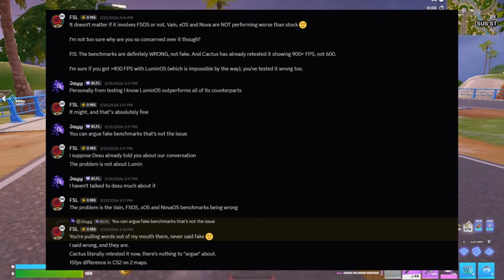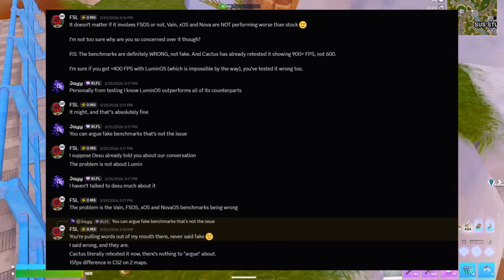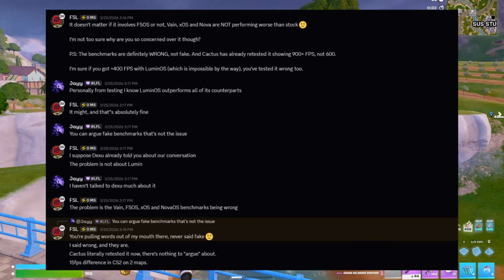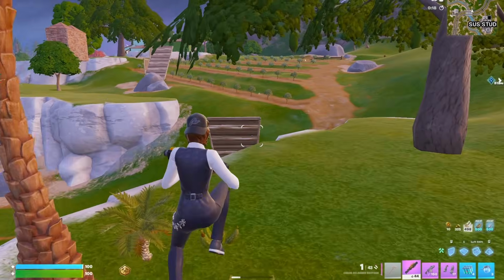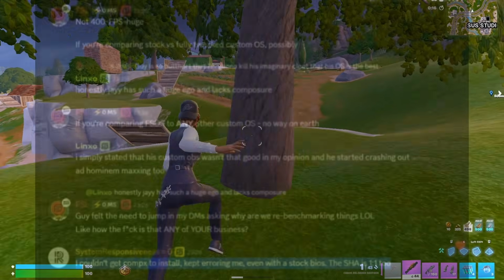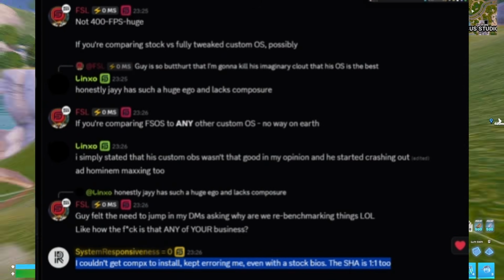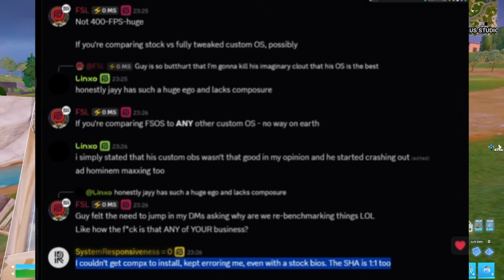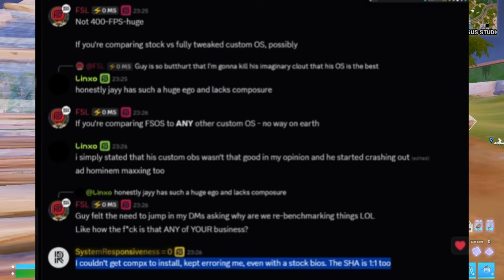So he was just being very passive aggressive and trying to say I was bending his words and all that, which I wasn't. And then we have a little bit after that, here was a screenshot from his staff chat, which I can't really say how I got this, but his staff was talking about me, saying I have an ego and talking bad about my custom OS.